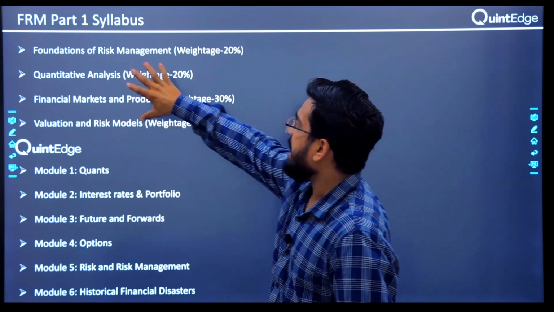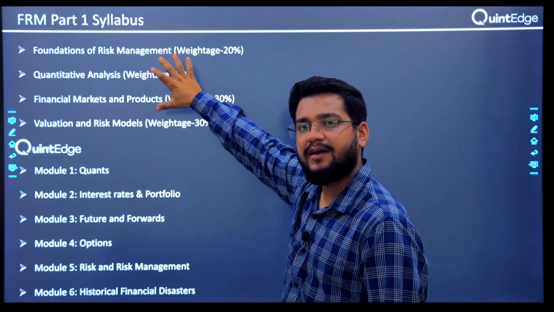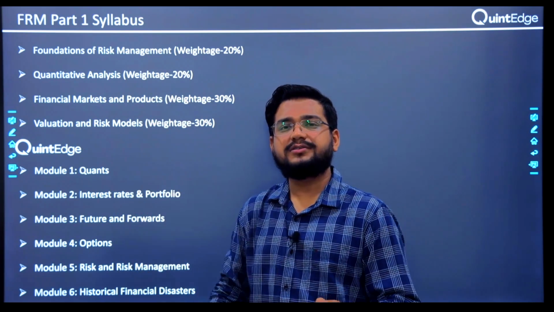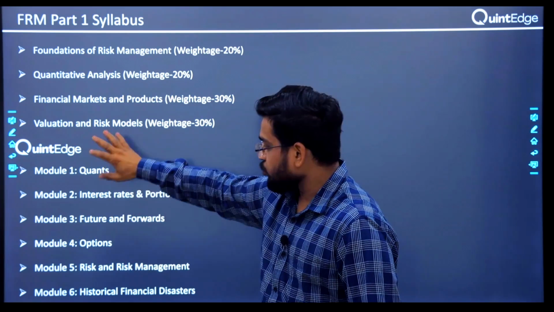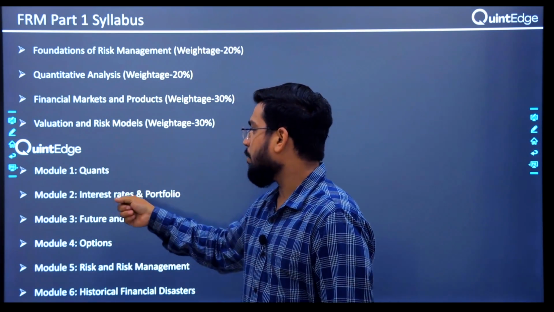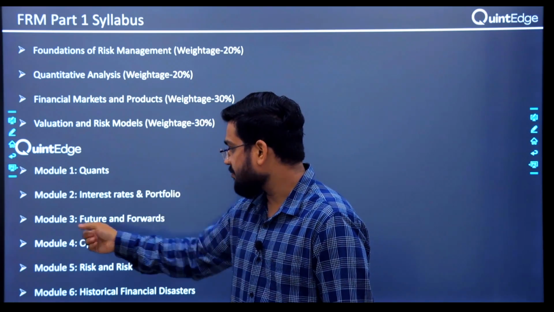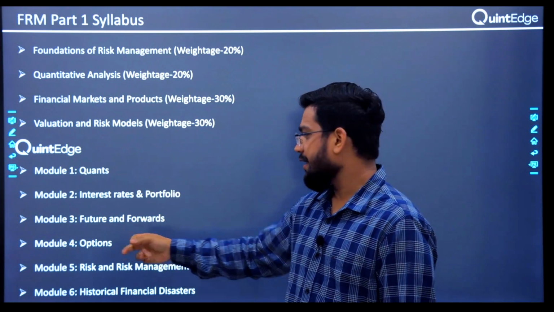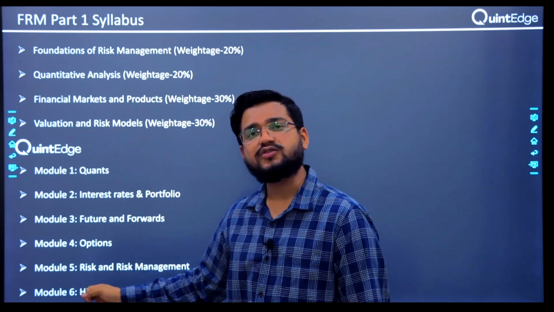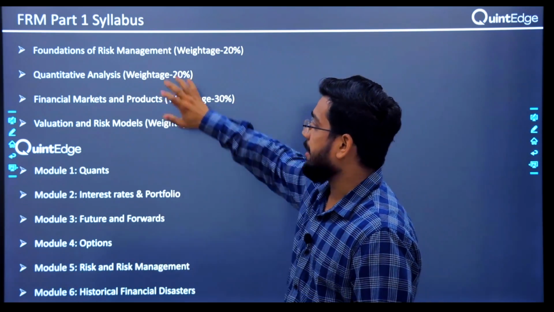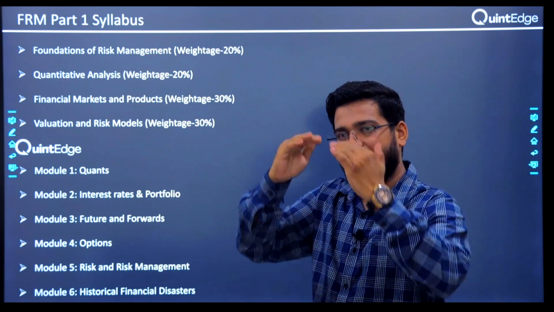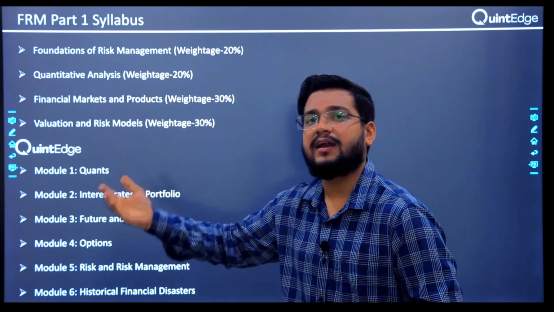So what I have done is, I have extracted chapters from the entire curriculum and arranged them in such a way that it becomes easier for a person who is very new to all this. So the way I cover it is, firstly we learn about quants, then we learn about interest rates and portfolio. Then the third module is futures and forwards. The fourth one is options. The fifth one is risk and risk management. And the last one is historical financial disasters. All the 60 readings are covered over here, but organized in such a way that it feels like a link. One chapter is linked with another one.